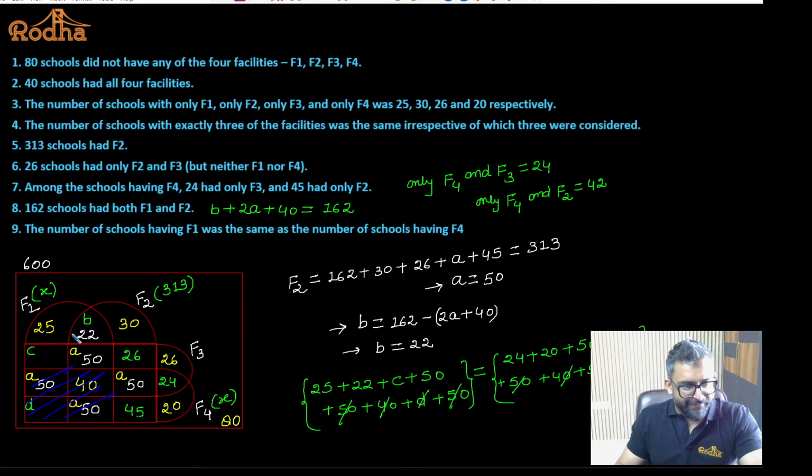If you make the summation of 25, 22, 50 and C equal to 50, 24, 20 and 45, that will give us the value of C, because if you write this portion in f1 and f4, that will get automatically cancelled. So there is no point writing that. I hope it is okay. Okay. So if you look at this, what is the value of C I am going to get here? Tell me. What is the value of C I am going to get?